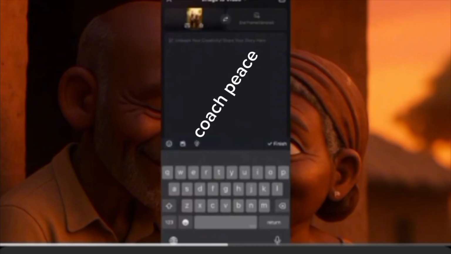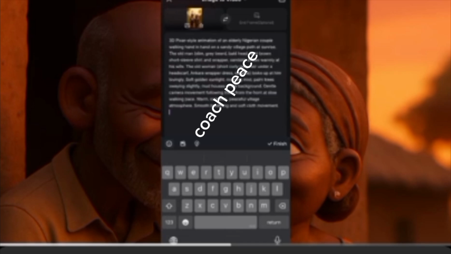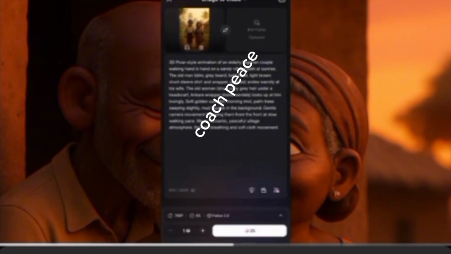The same prompt you used in creating the image is the same prompt we are using to generate the video. So I'll click here and click paste. Okay, now I have my paste, and then I'll click on finish. After doing finish, we click here on 25. You see the 25 below, you click on 25.